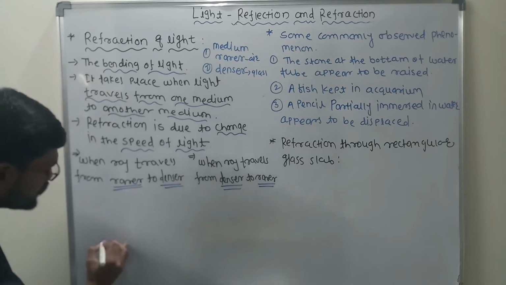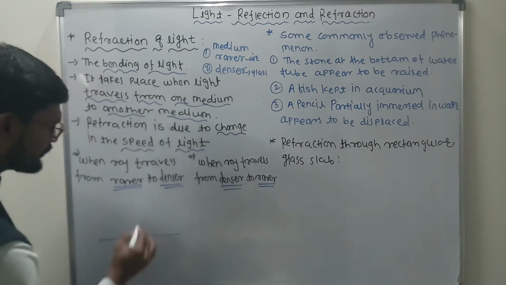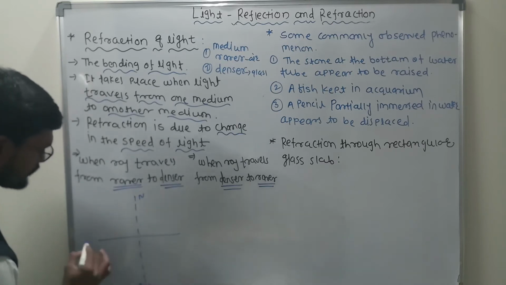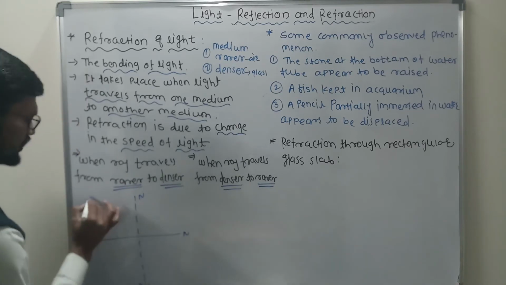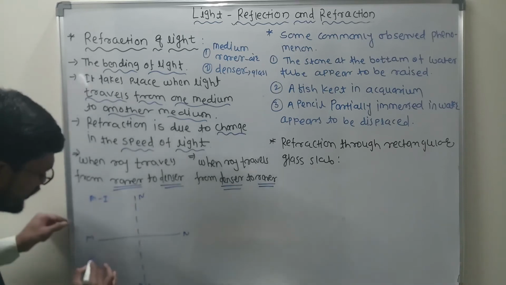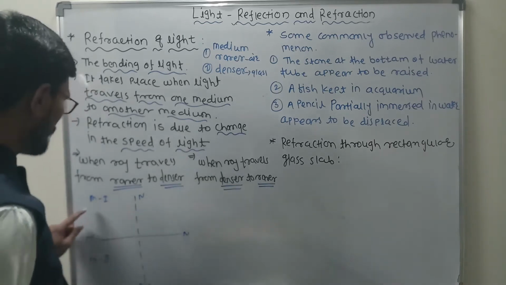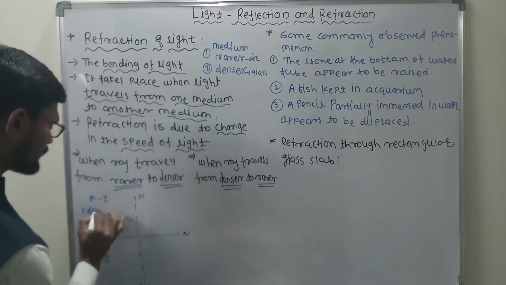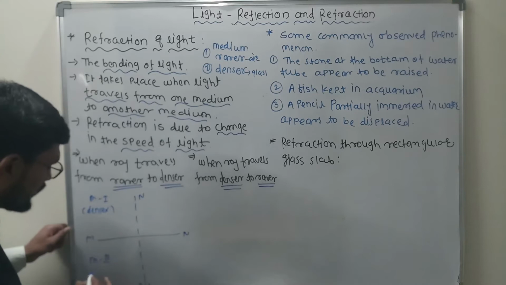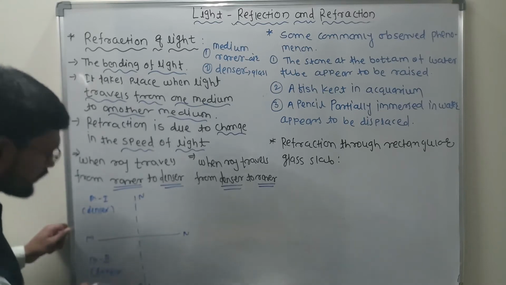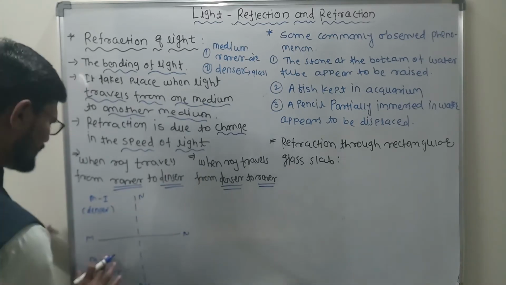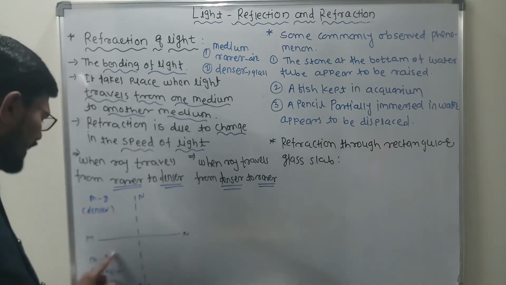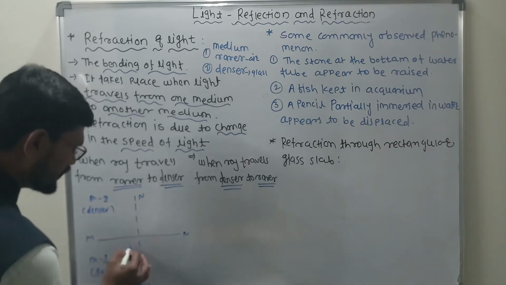Clear? This is the interface which separates the two boundaries. This is the normal, let us suppose N dash N. This is medium 1 and this is medium 2. Medium 1 is what, rarer or denser? And medium 2 is what? Let us suppose this is medium 1 and this is medium 2. Medium 2 is the denser and medium 1 is the rarer. Now light is going to be incident.